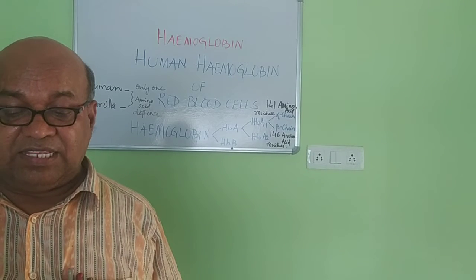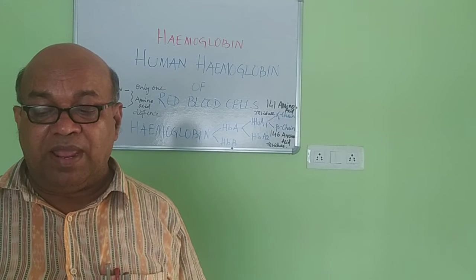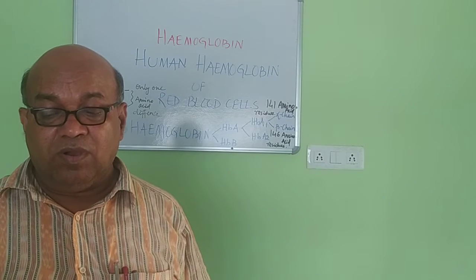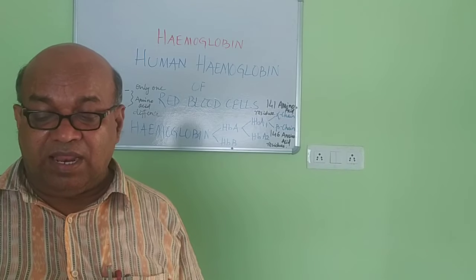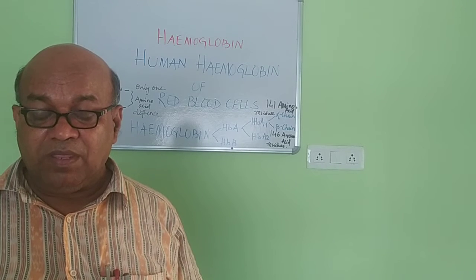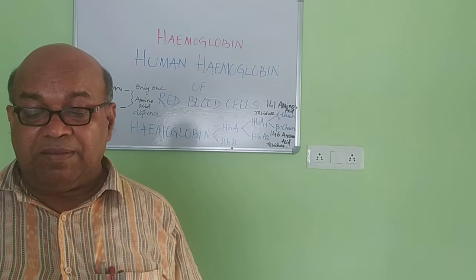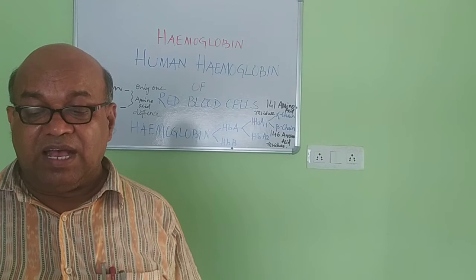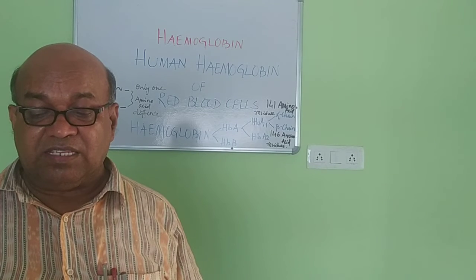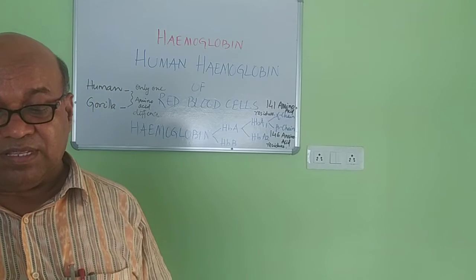And there is a striking similarity in the beta chain of the hemoglobin of humans and apes. Both gorilla and human being, and gorilla belongs to the apes, have alike beta chains.